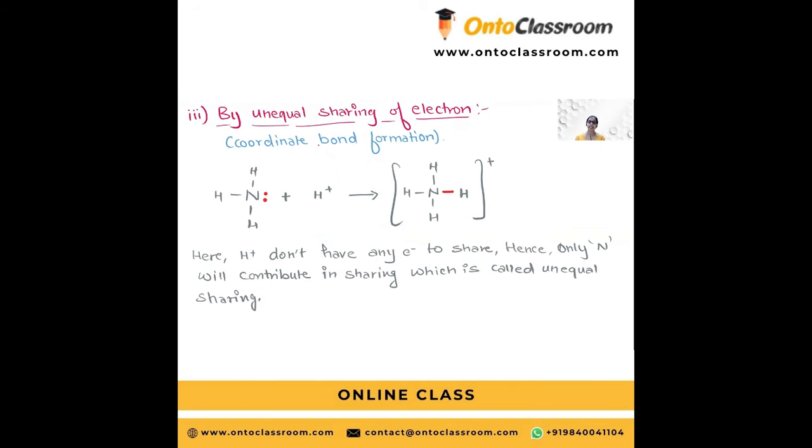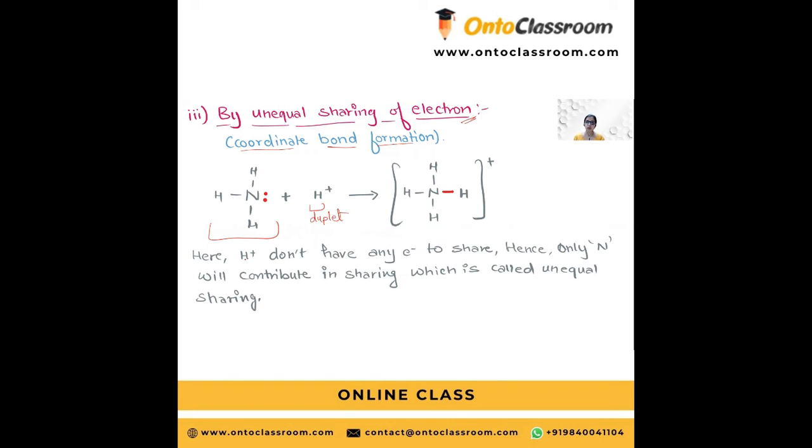The third case is by unequal sharing of electrons, and in this case a coordinate bond will form. Let's see, we took an example of NH3, ammonia, and H positive. Now this H positive doesn't have any electron to share, but it also wants to complete its duplet.